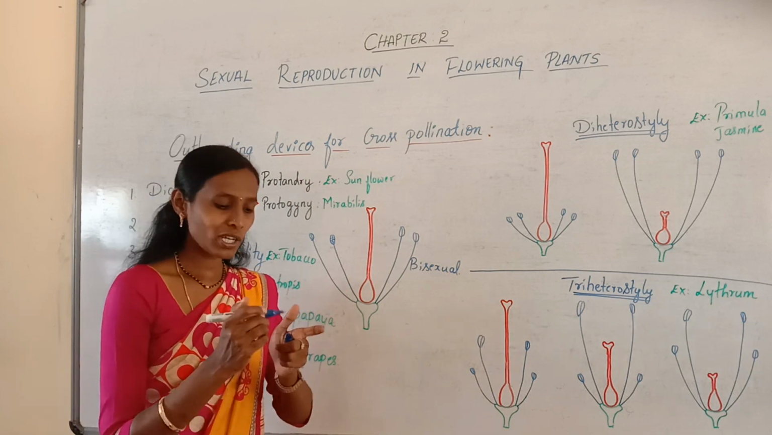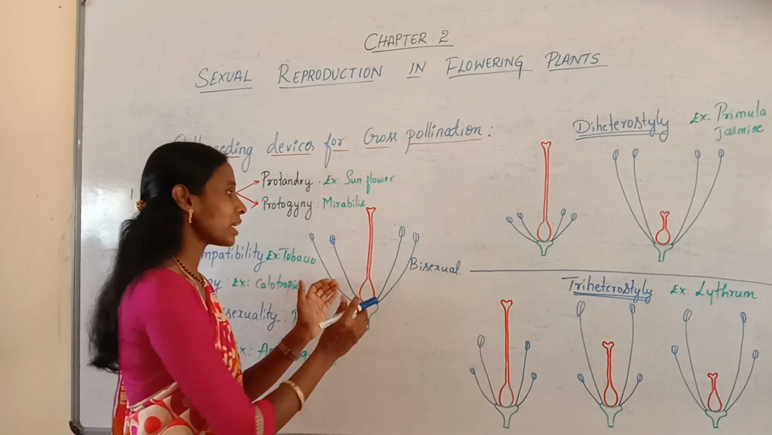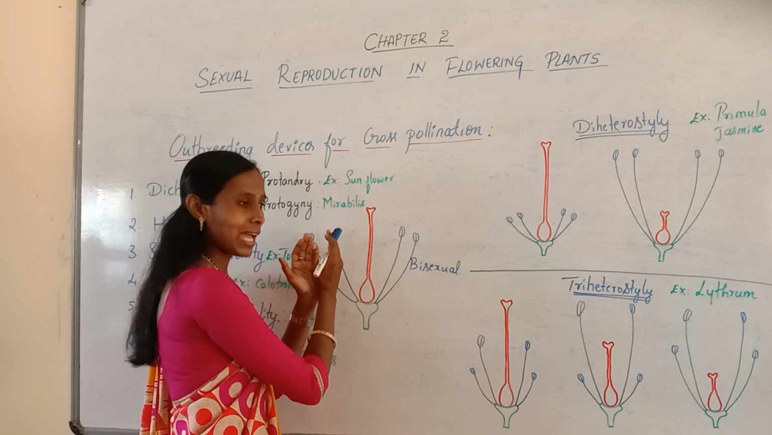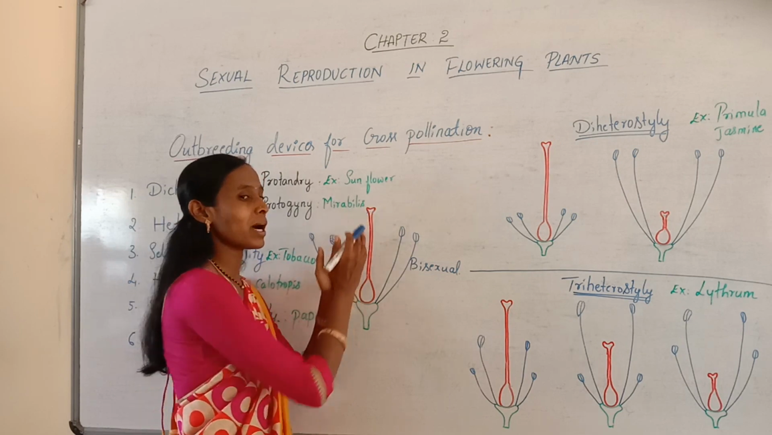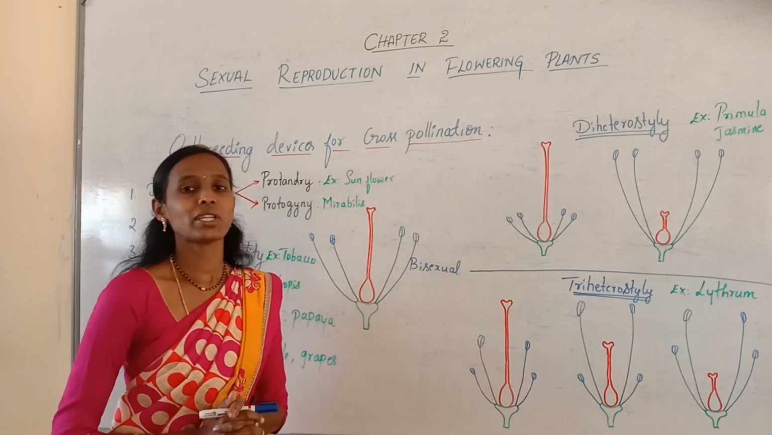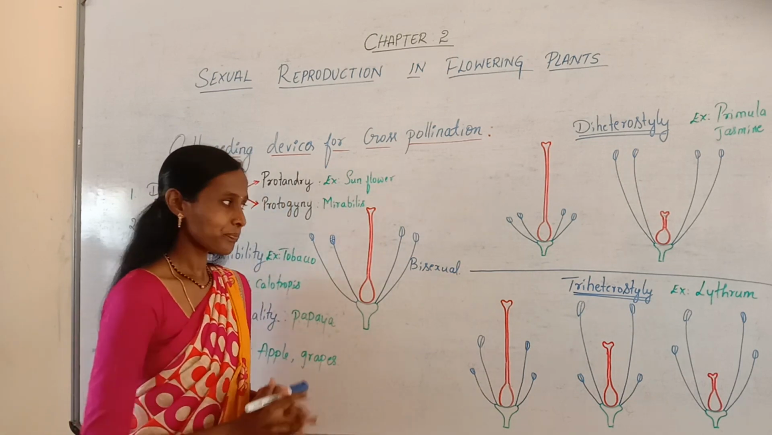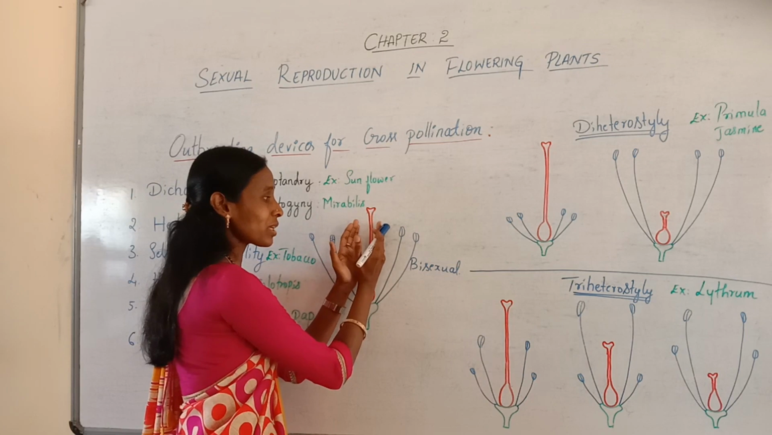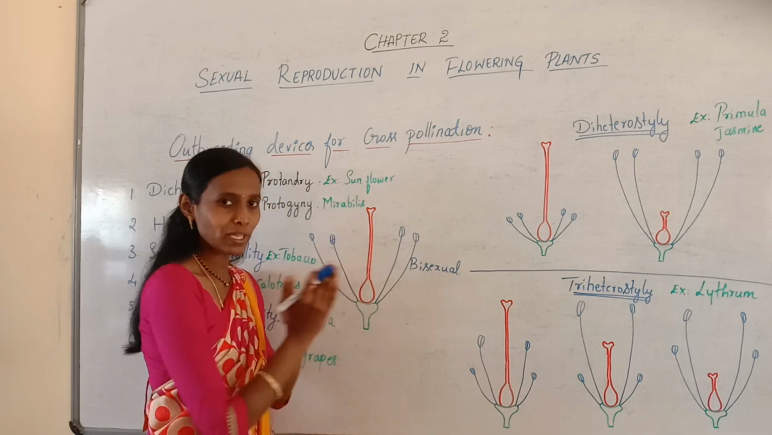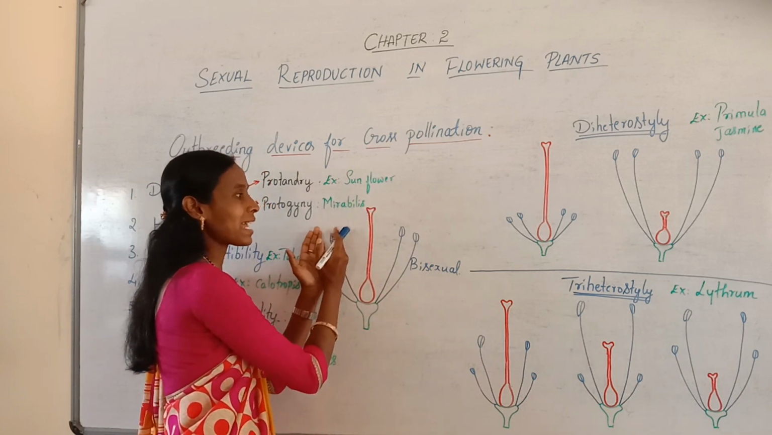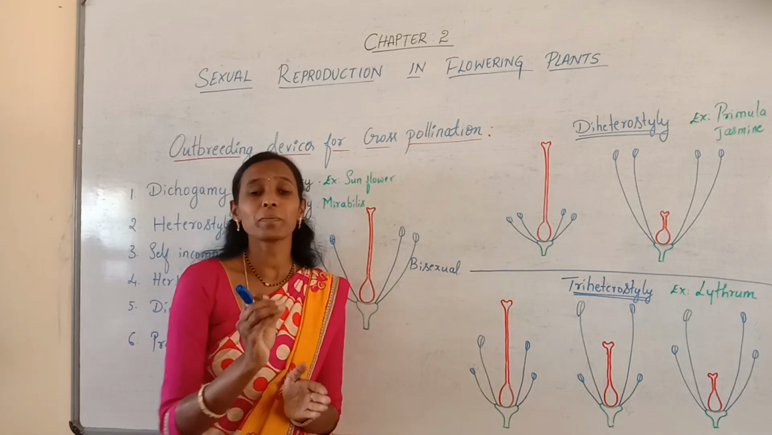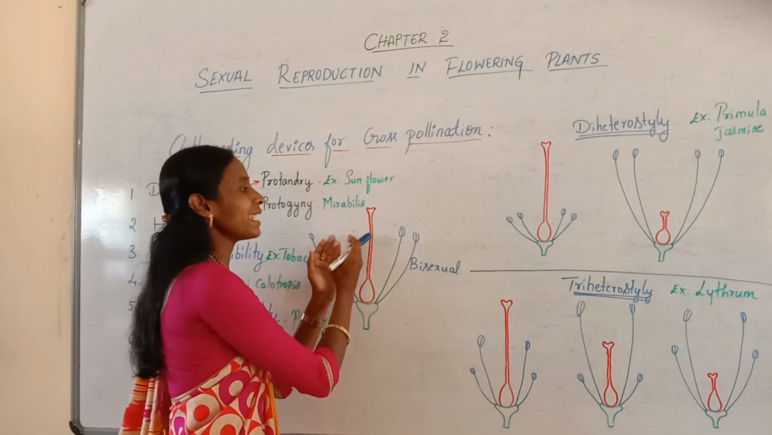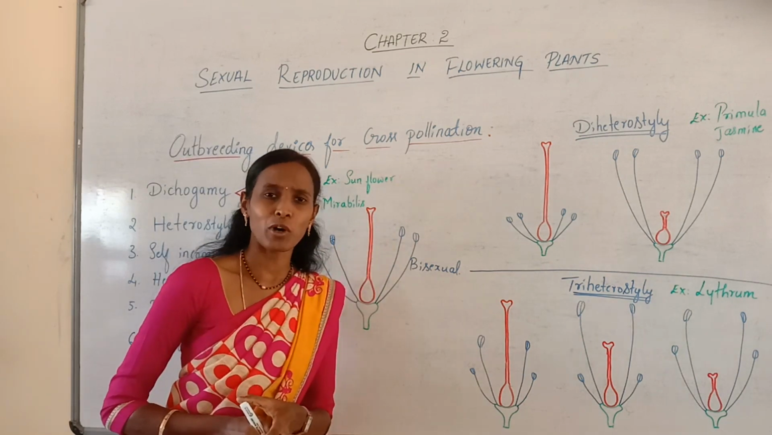So in which condition does self-pollination occur? Usually the anthers which contain pollen grains, those pollen grains will fall on the stigma of the same flower, which leads to self-pollination. Actually, when the pistil as well as the stamens, or else we can say the stigma as well as the anther, both mature at the same time, it usually results in self-pollination.